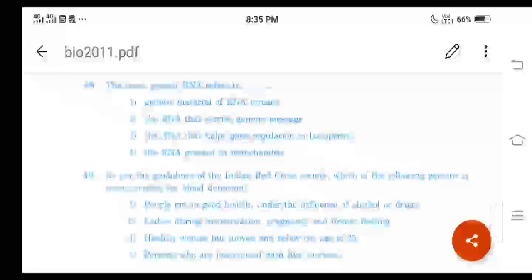The genetic RNA acts as genetic material in viruses, and the non-genetic RNA mostly functions in protein synthesis in many organisms. This is based on the chapter molecular basis of inheritance, right? So for question number 48, what is the correct answer? Option 1, genetic material of RNA viruses.